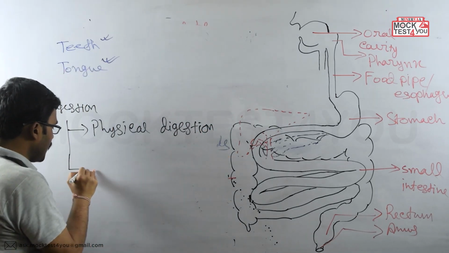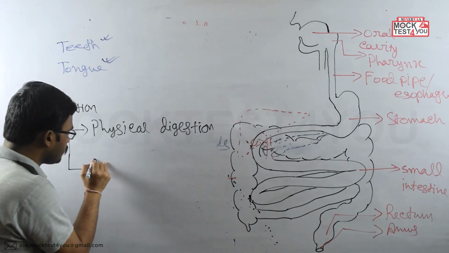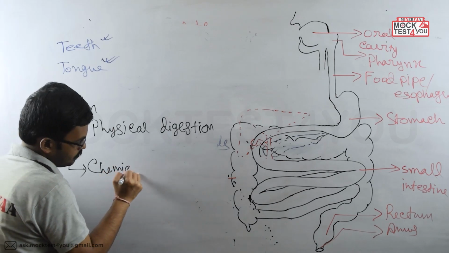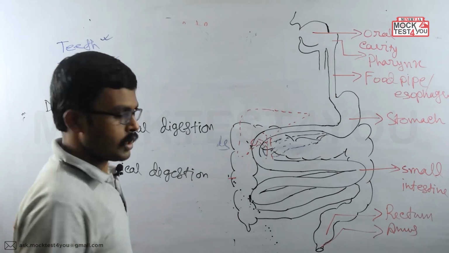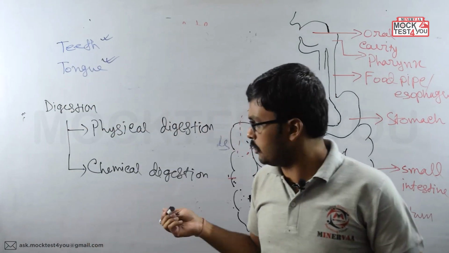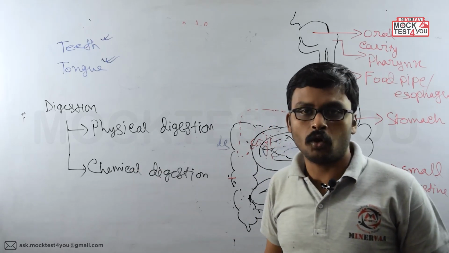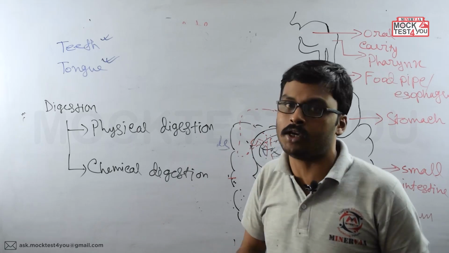And along with the physical digestion, one more type of digestion is going on over here, that is called chemical digestion. Now what about the physical digestion and what about the chemical digestion here? Physical digestion means physically or mechanically the digestion is going on over here.